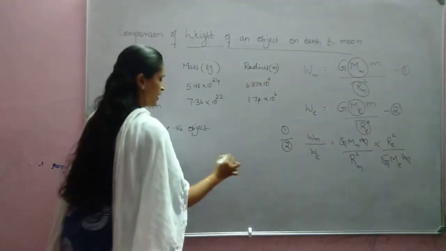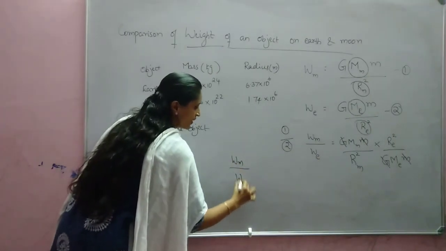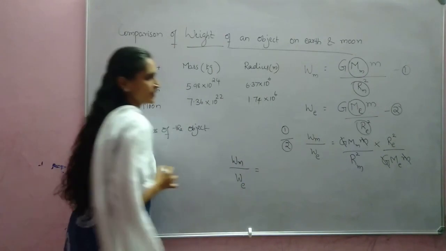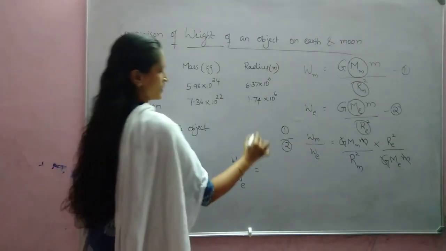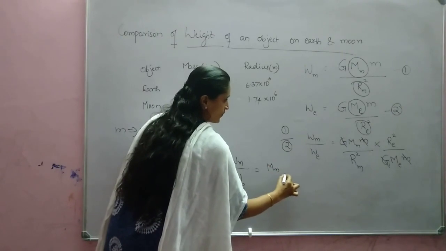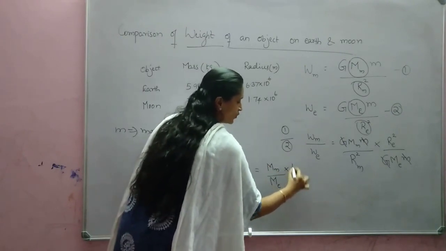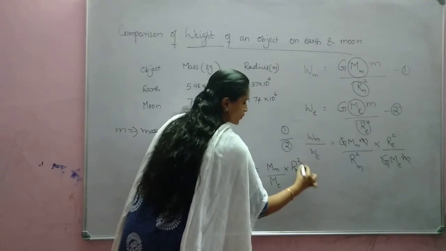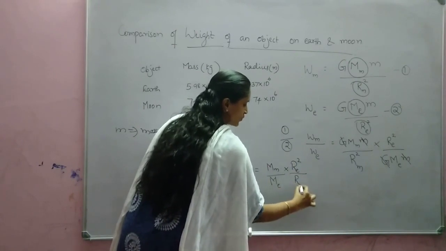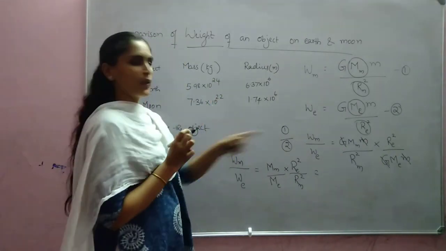What will you get? Weight of the object on moon divided by weight of the object on earth is equal to mass of the moon divided by mass of the earth into radius of earth square divided by radius of moon square. All data are given. From that table you can substitute.